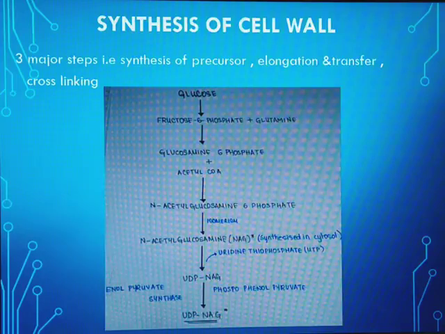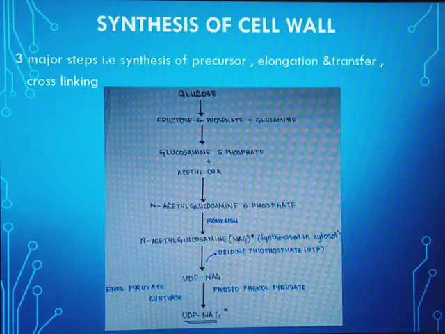Since N-acetylglucosamine should be our end product, it is synthesized from glucose. Glucose is converted to fructose 6-phosphate, and upon the addition of an amino group from glutamine, we get glucosamine 6-phosphate as a product. Once glucosamine 6-phosphate is formed, it combines with acetyl-CoA and forms N-acetylglucosamine 6-phosphate.